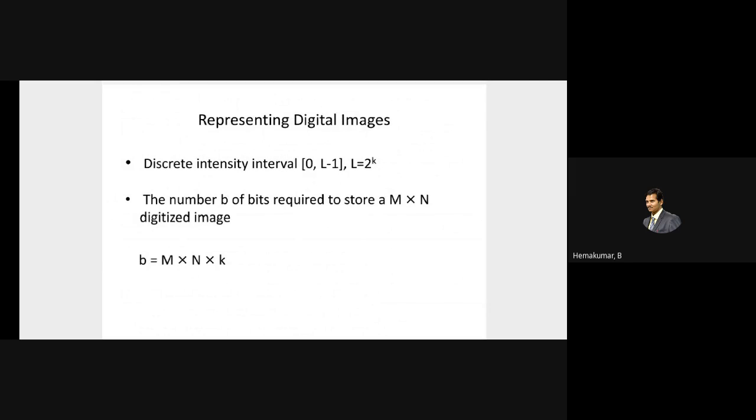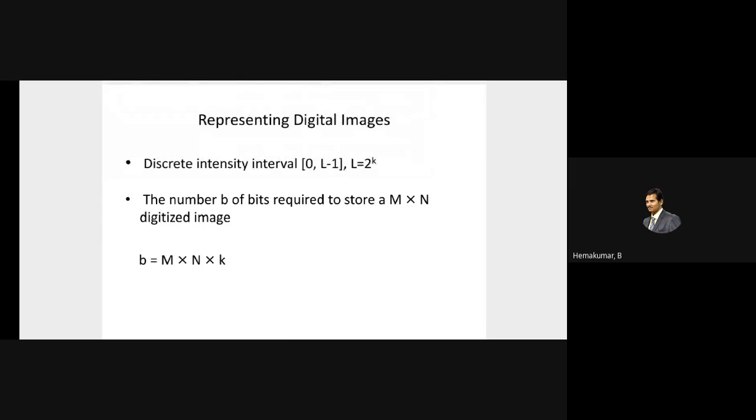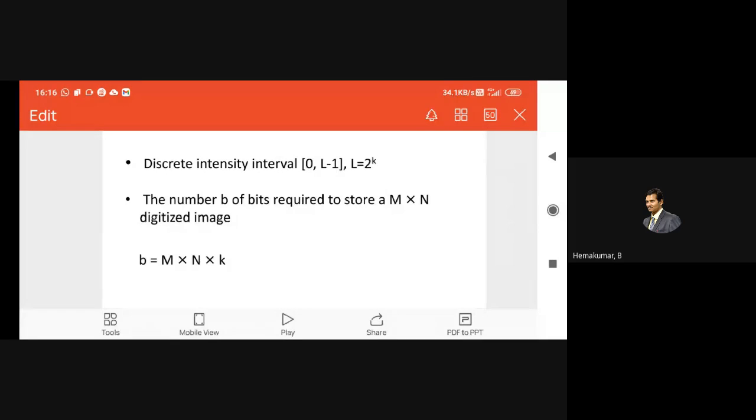So this gives the idea of how much data is needed to store an image. Say m by n is the dimension. For example, m cross n consists of each and every pixel having a value of 0 to 255. So the storage needed is m cross n cross k.